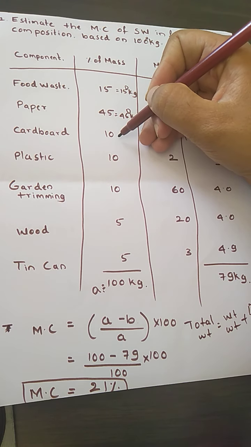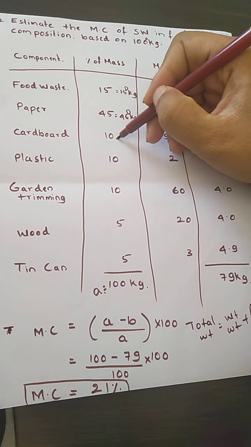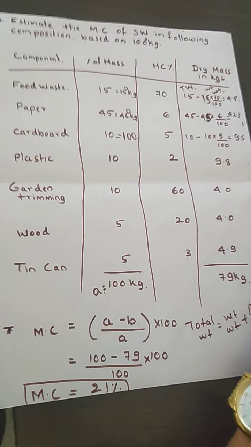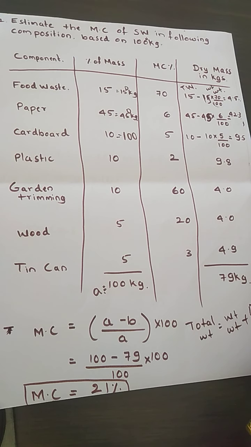Then 10% of 1000 kg will be equal to 100 kg. Just like this, whatever the weight they may give, we need to convert it. Usually they may give it in terms of a 100 kg base or 1000 kg base. So this is one kind of problem based on the moisture content.